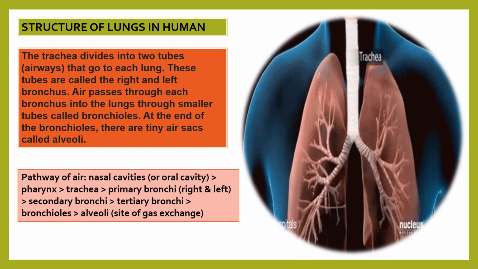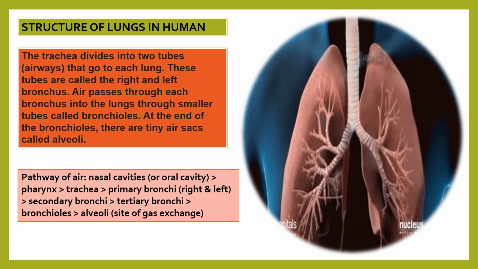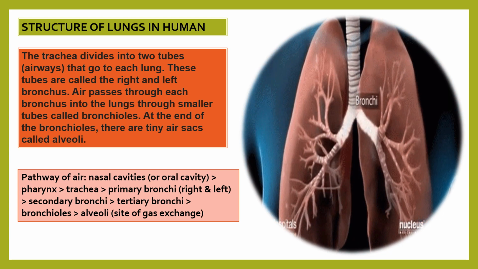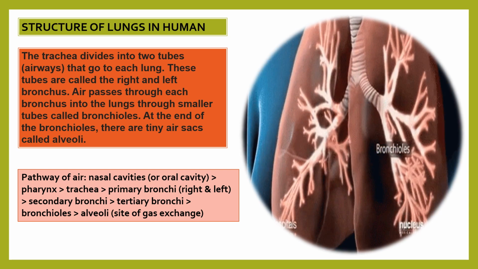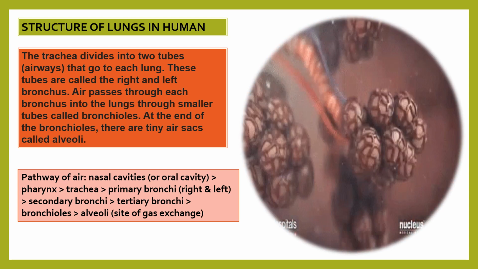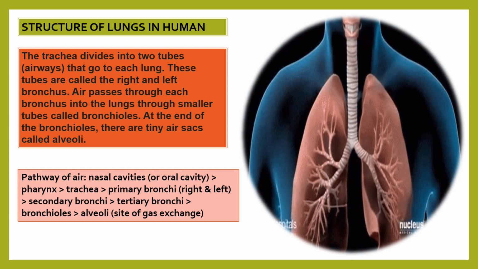You can see the diagram. First trachea has been shown. After that bronchi has been shown. After that bronchioles are clearly visible in the structure of lungs.